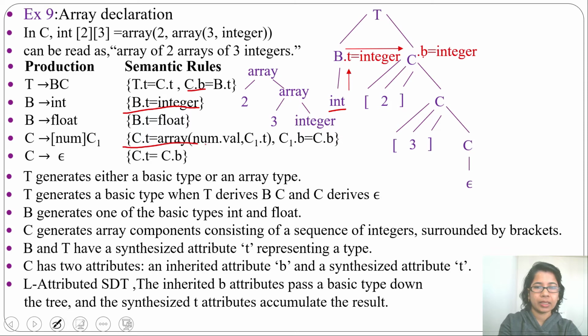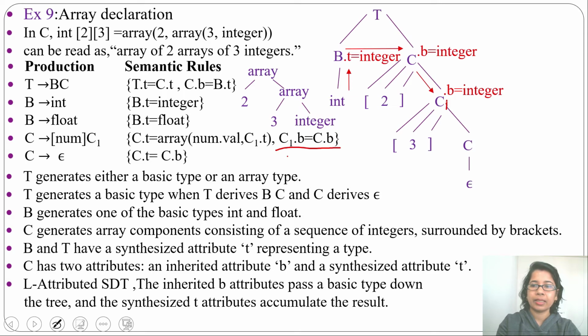Now just see this semantic rule. Here C1.B equal to C.B. What is C1? C1 is the child, and the child inherits from its parent. So C1.B will be integer. C1.b equal to integer. So this C1 data type is inherited from its parent.